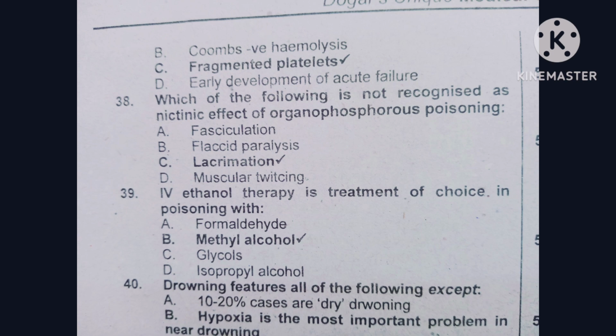Question number 39. IV ethanol therapy is the treatment of choice in poisoning with: option A is formaldehyde, option B is methyl alcohol, option C is glycol, option D is isopropyl alcohol. The correct option is methyl alcohol.